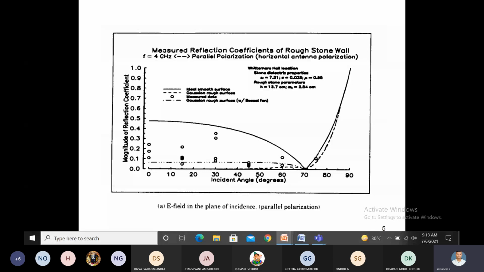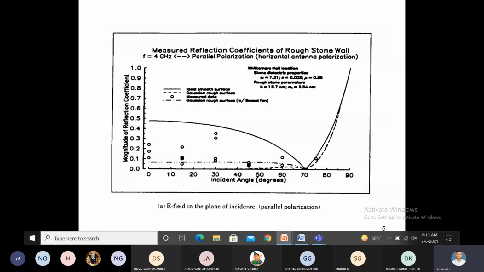Why? It is parallel polarization. We have to assume reflection and normal, where exactly we have to draw the normal, based on the concept of parallel polarization. Whenever the incident angle increases, the magnitude of the reflection coefficient decreases.